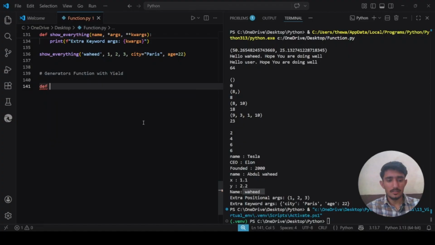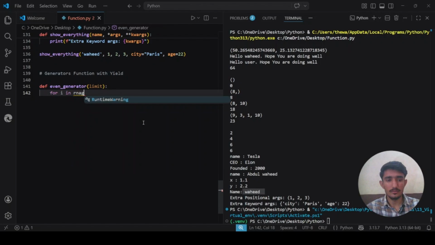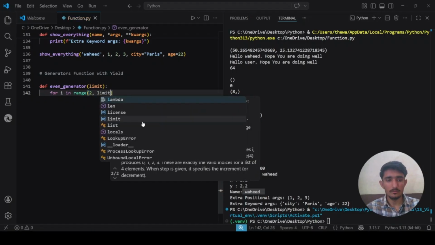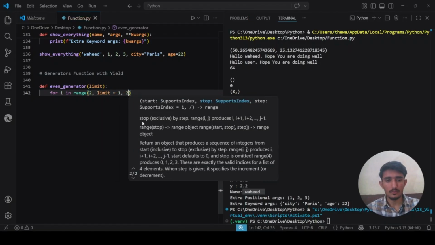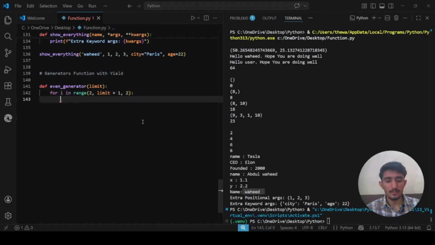So we will create a function which is even_generator. In it there is a limit, let me just say limit is a parameter. We will now loop on it: for i in range, 2, limit plus 1, comma 2. After that, just yield whatever the i is.